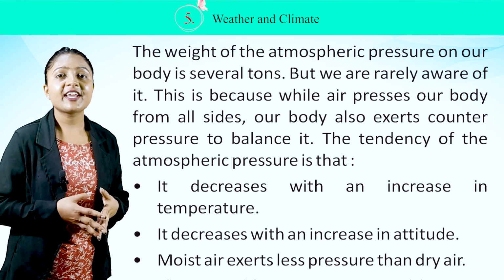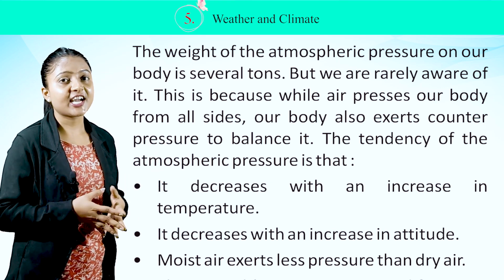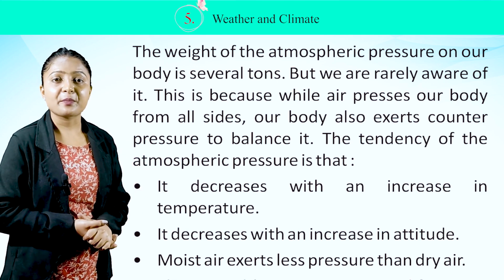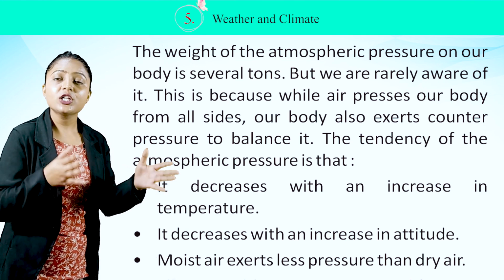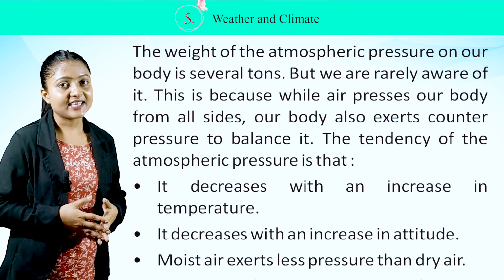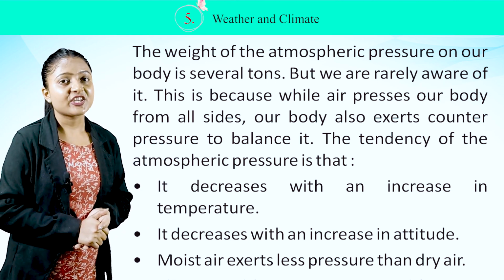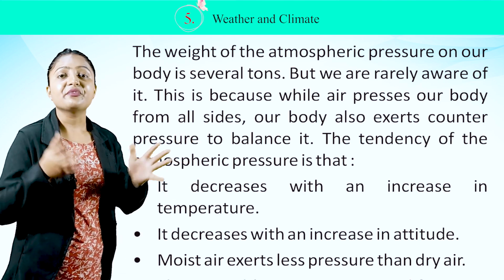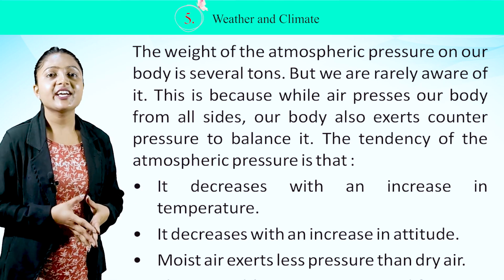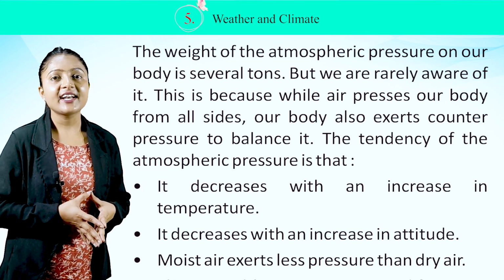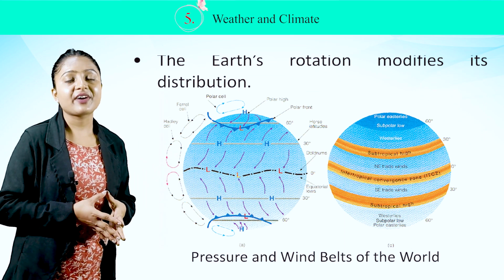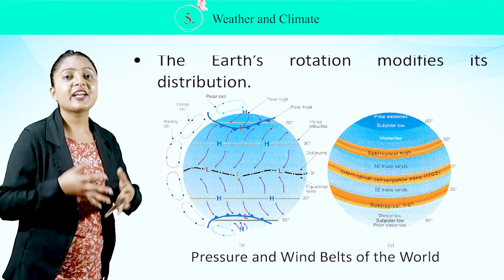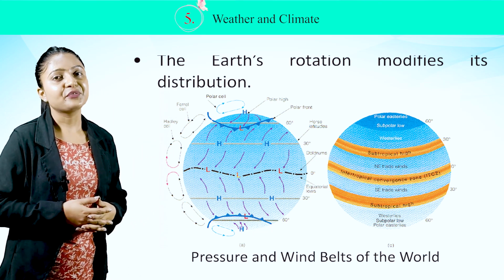The weight of the atmospheric pressure on our body is several tons, but we are rarely aware of it. This is because while air presses our body from all sides, our body also exerts counter pressure to balance it. Atmospheric pressure decreases with an increase in temperature, and it decreases with an increase in altitude. Moist air exerts less pressure than dry air. The Earth's rotation modifies its distribution. In this image, you can see pressure and wind belts of the world.